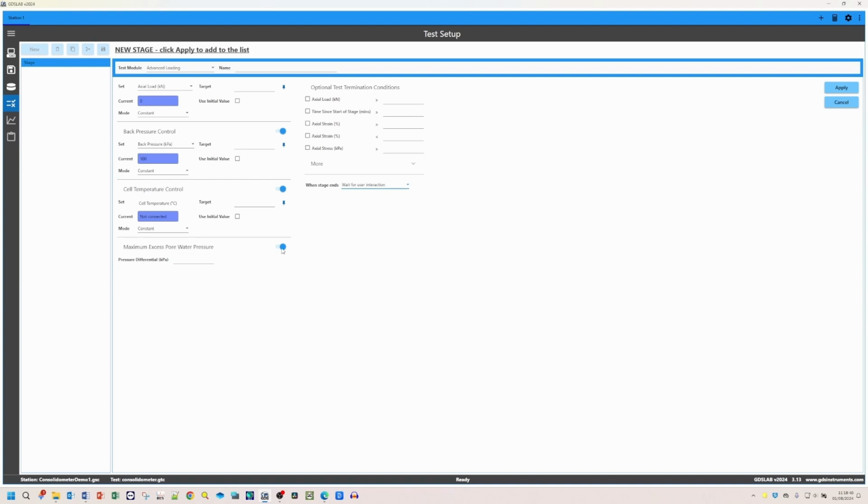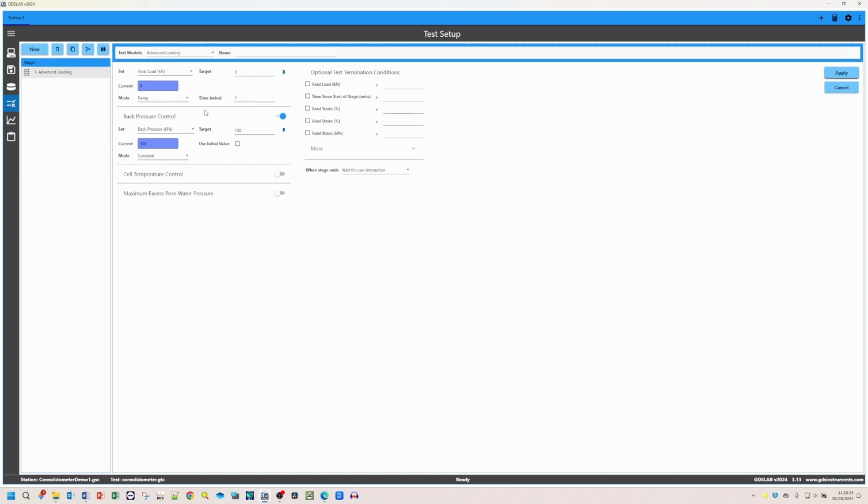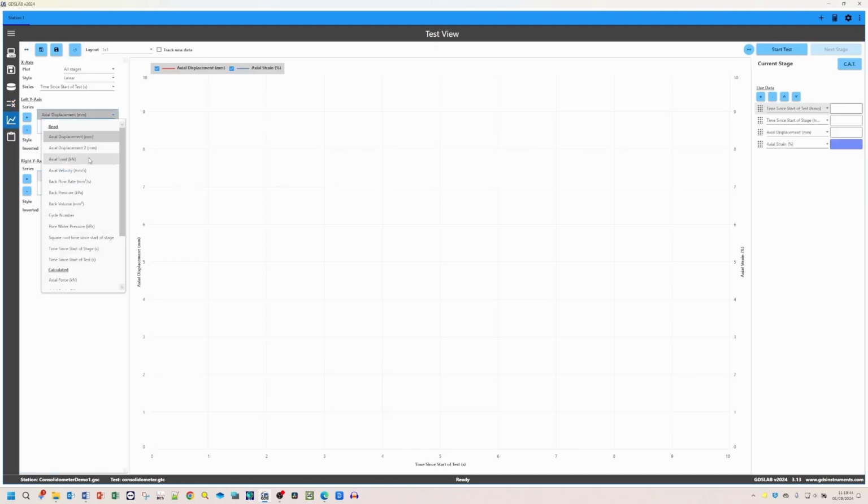So we have set the back pressure at constant to 100 kPa, and we've asked the axial load to ramp from 0 to 2 kilonewtons over 1 minute. So we're going to go ahead and try to start the test. We need to make sure that the graphs display a back pressure, axial load, and axial displacement, and then we can start the test.